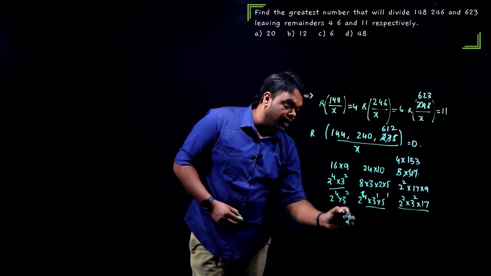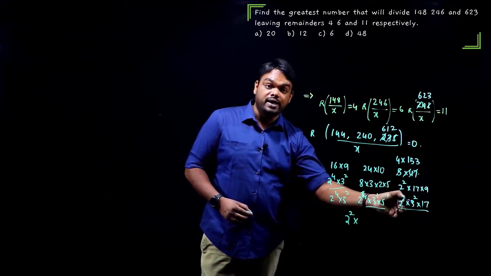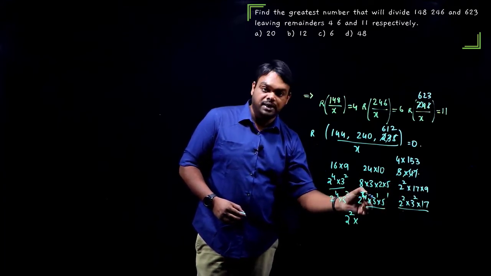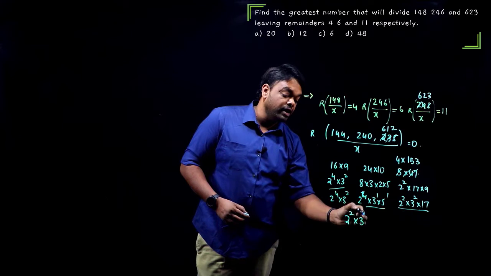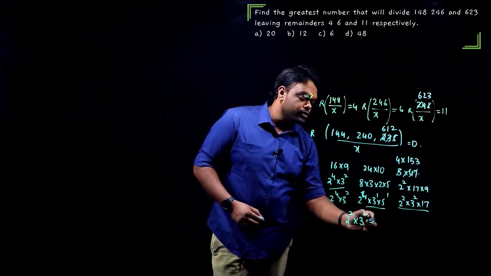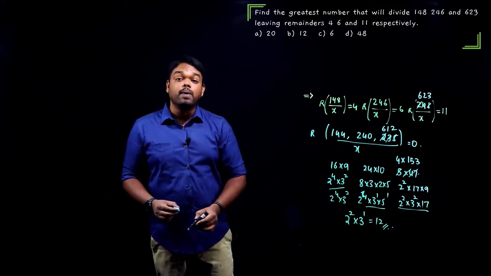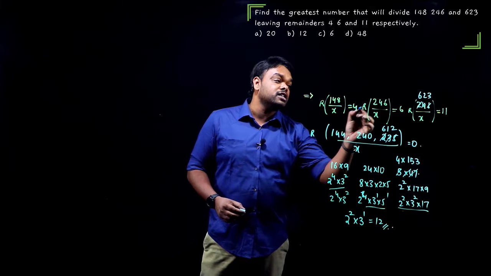I'll take 2 square into, here 3 square is there, here 3 power 1 is there, here 3 square is there. Now what is common? Only 3 power 1 in all the three numbers. That's it. Is there any other common number? No. So 4 into 3, 12 is our HCF. So 12 is the number which will divide all these numbers with the remainders 4, 6, 8.